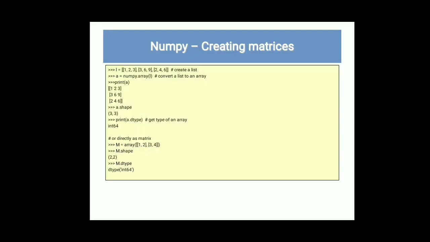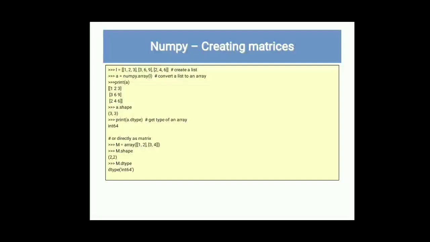Next one, creating matrices or a multidimensional array. See, L is a list. It contains 3 rows. The first row contains 1 2 3, the second contains 3 6 9, and the next one contains 2 4 6. And to create its numpy array, numpy dot array L. L is a list we have created first. Now we have created an array using that list, and it is called a.